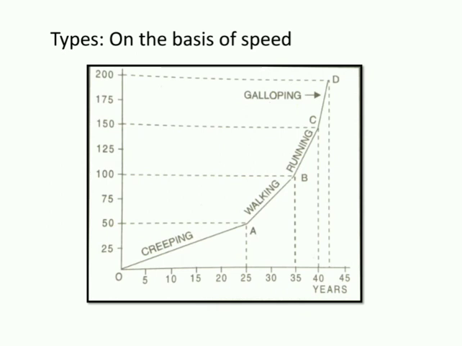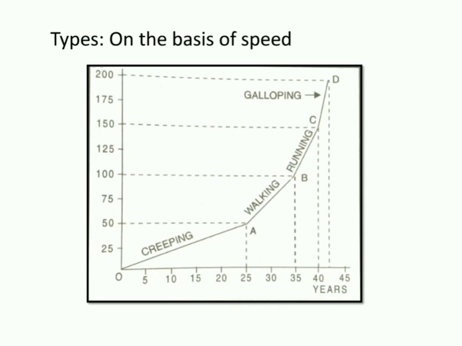Next, we have to see the types of inflation. Inflation can be classified as under. On the basis of speed, inflation can be classified as creeping inflation. Under this, prices rise about 2% annually. It is the mildest form of inflation. It is regarded as conducive to economic development. Walking inflation. Under this, prices rise about 5% annually.